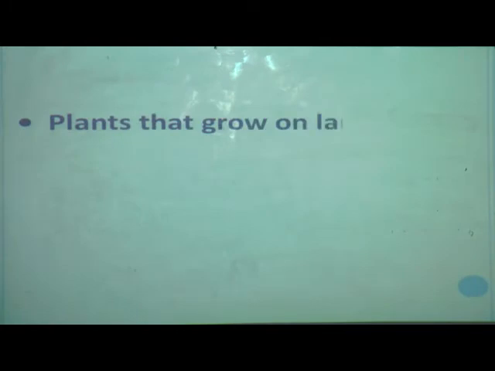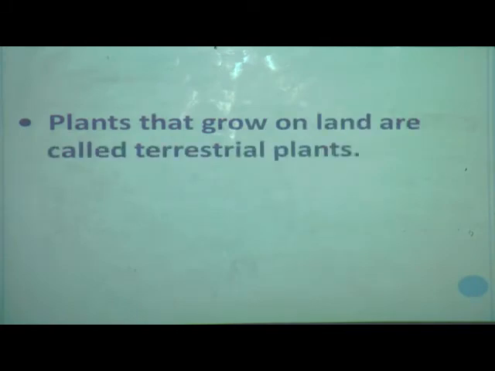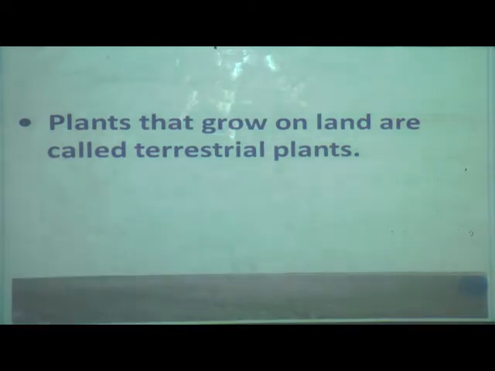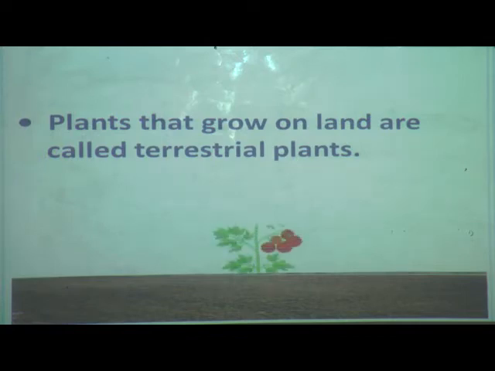Now plants that grow on land are called terrestrial plants. This we have learned. We are just recalling the points before starting today's part.